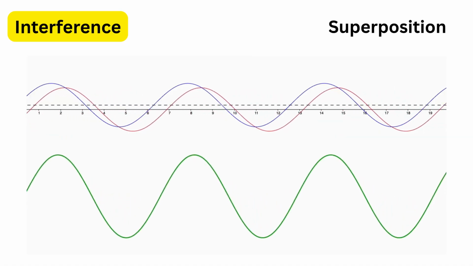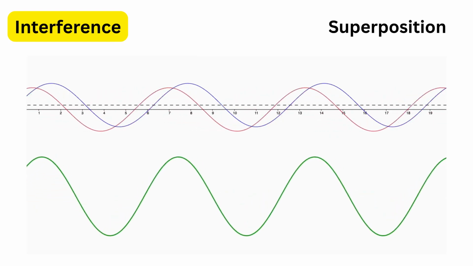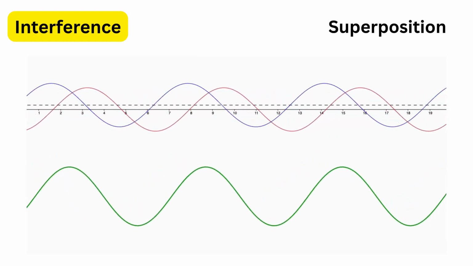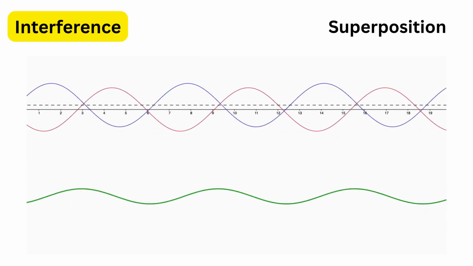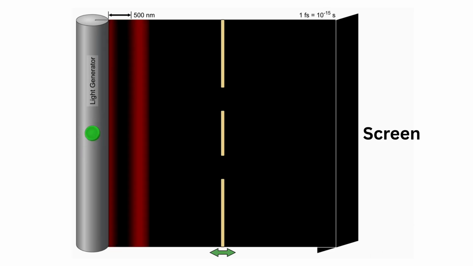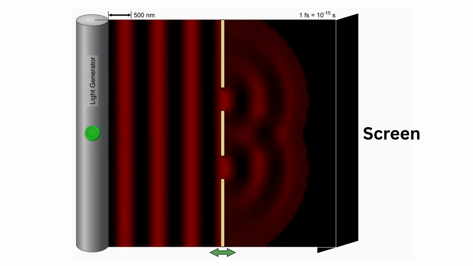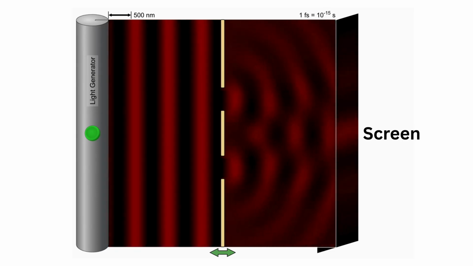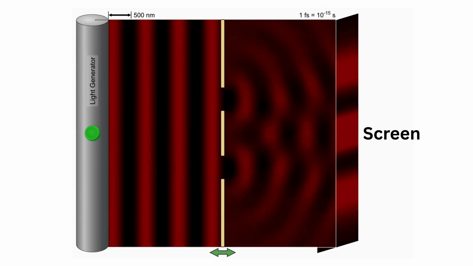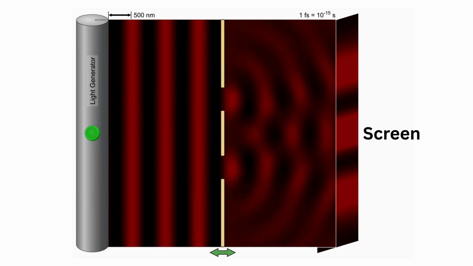The rule behind this is the principle of superposition, which says that the total effect at any point is just the sum of all the waves meeting there. One of the most famous demonstrations of interference is Young's double-slit experiment, where light passing through two narrow slits forms a pattern of bright and dark bands on a screen, which is clear proof that light behaves like a wave.